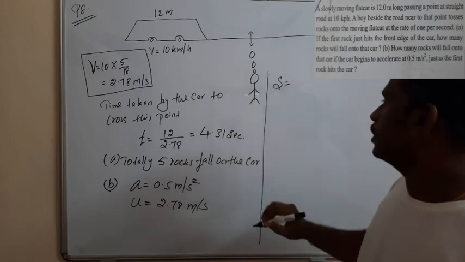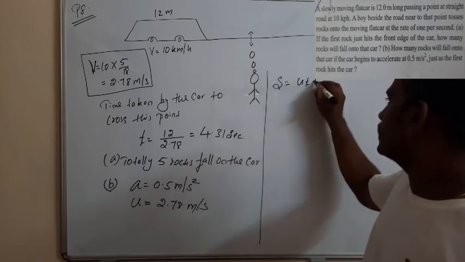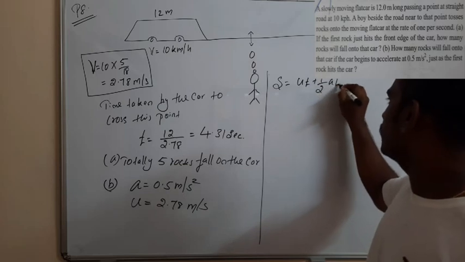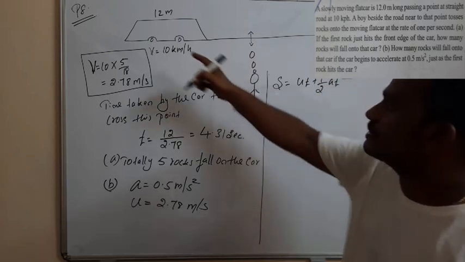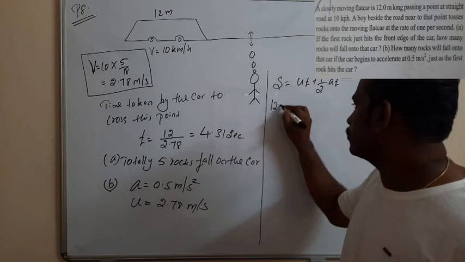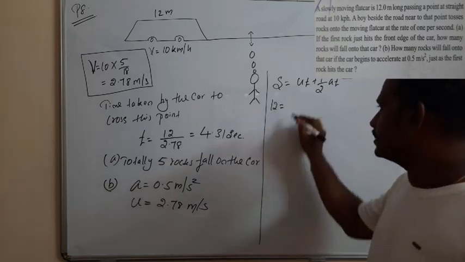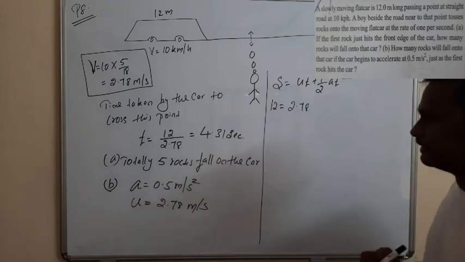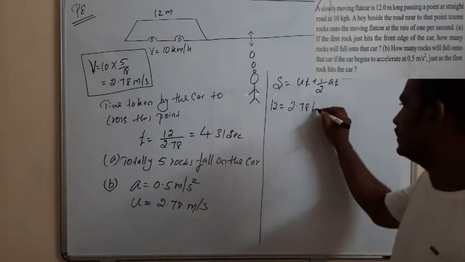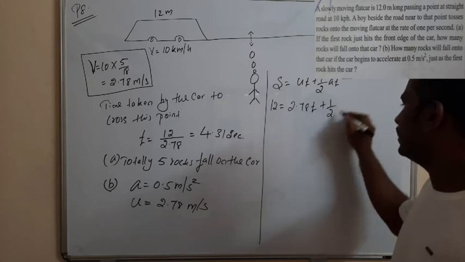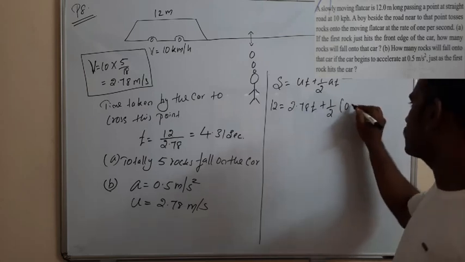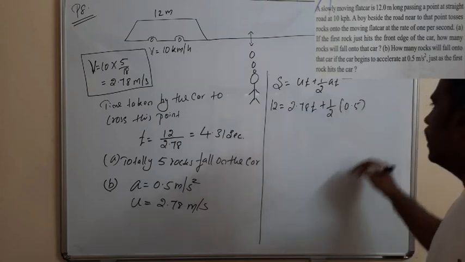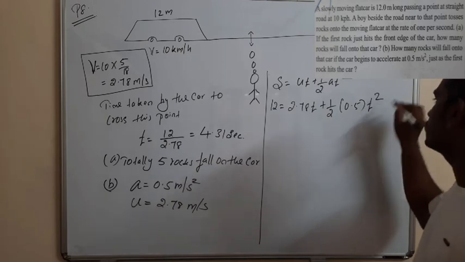So S is equal to ut plus half at square. What is 12 meter? So 12 is equal to, what is the initial velocity? That is 2.78. Okay, 2.78 t plus half, what is the acceleration? That is 0.5 t square.